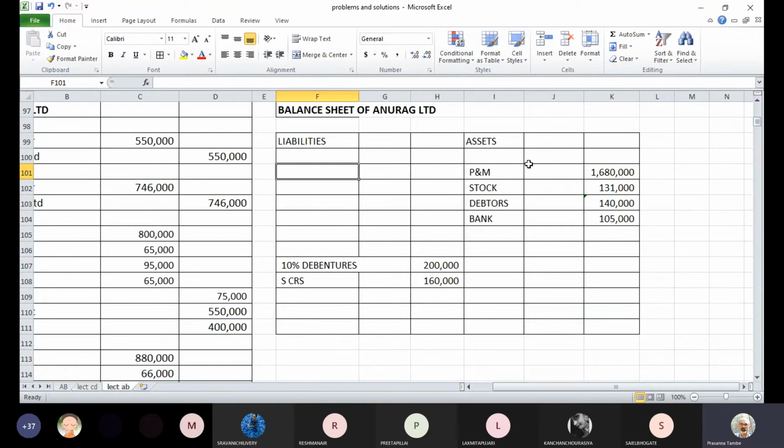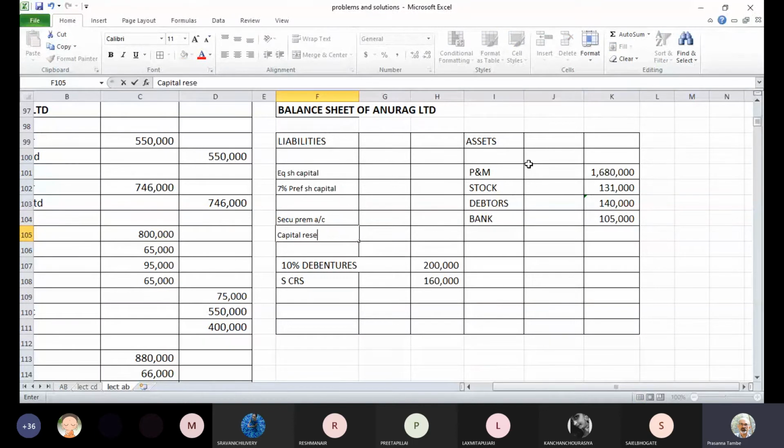Okay, so the items which you are going to have are share capital. Work out how much it comes to. Then we will also have 7% preference share capital. This is the second item. We have issued the shares at premium, so you will have securities premium account. Then you will also have capital reserve.